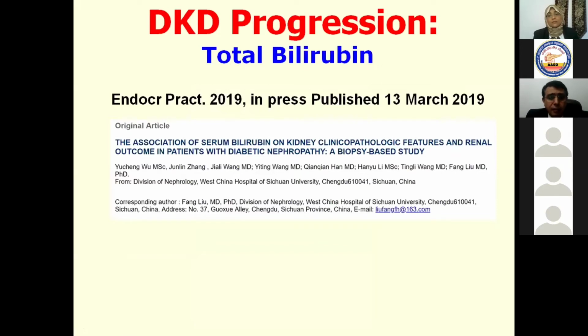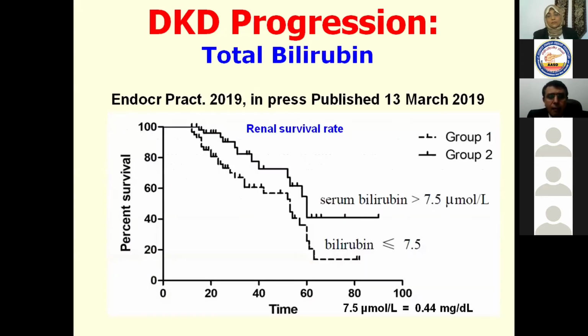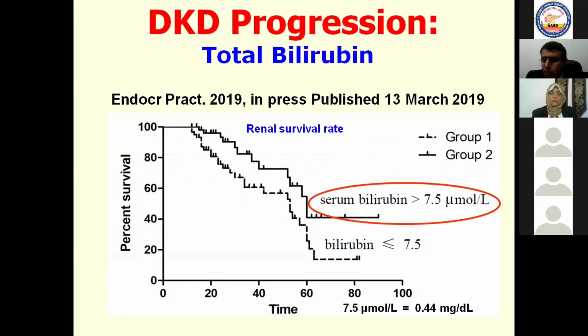What about other recent predictors for progression of kidney disease? The total bilirubin. The higher the total bilirubin, because it is filtered through the glomeruli and excreted through the tubules, in this situation, you may predict that your patient may have a higher incidence of end-stage kidney disease and lower survival. If you have found that your serum bilirubin is more than 0.44 milligram per deciliter, in this situation, your survival rate will be less and your incidence of end-stage kidney disease will be higher than with a lower serum bilirubin level.